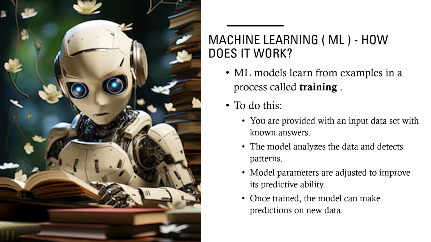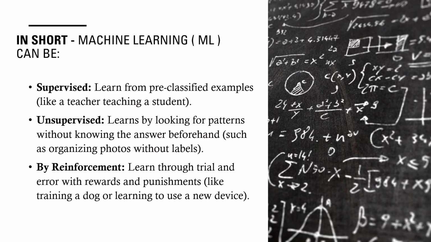The model analyzes the data and detects patterns. Model parameters are adjusted to improve its predictive ability. Once trained, the model can make predictions on new data. There are three main types of machine learning.